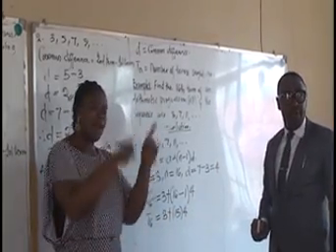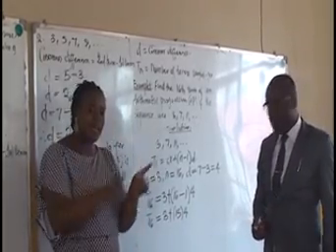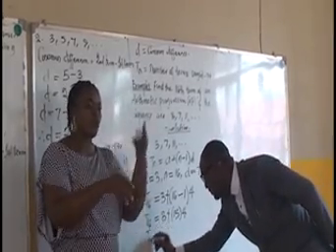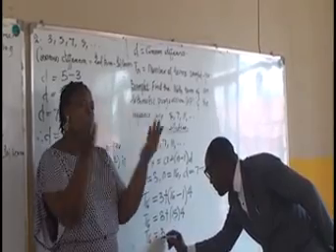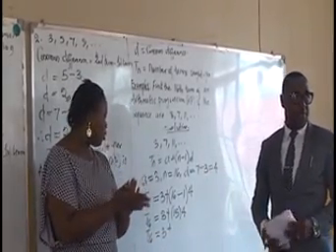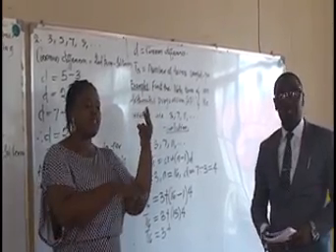Bracket 4. Remember, brackets connote multiplication. So we're going to multiply first before we do the addition. Viewers, 15 times 4 will give us 60.